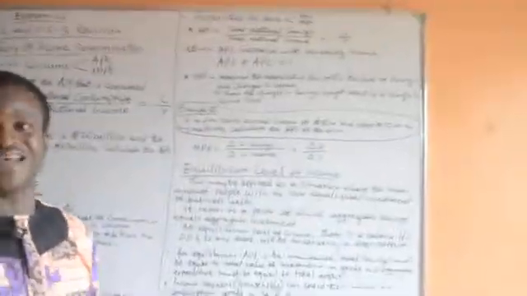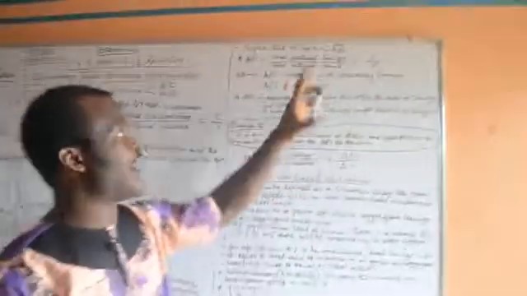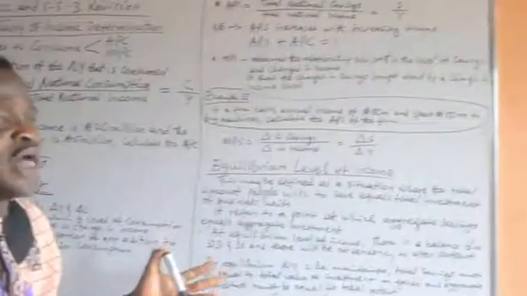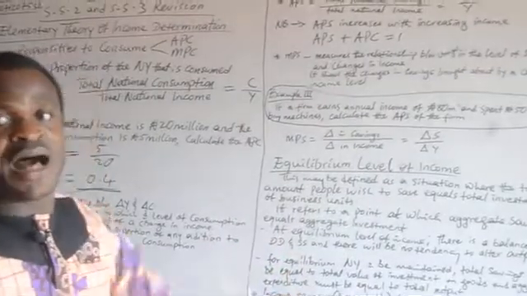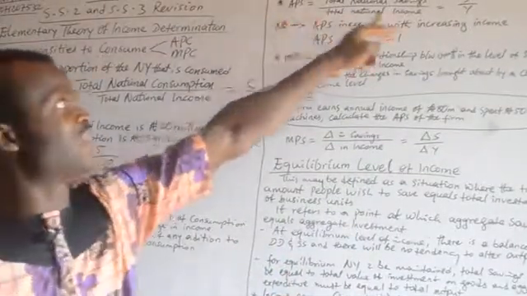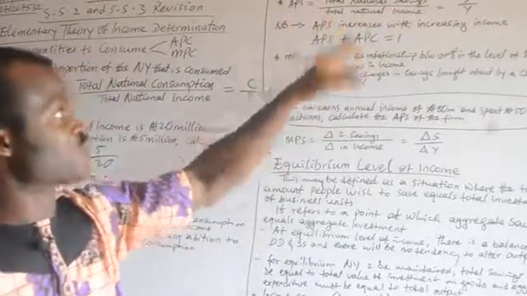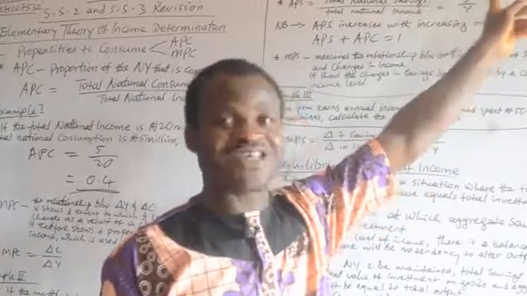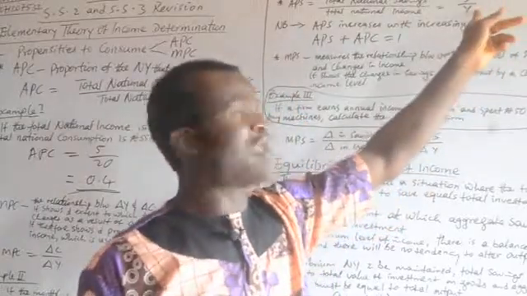Propensity to save, the tendency to save. We can also see it in two aspects: average propensity to save and marginal propensity to save. The average propensity to save, we can subject it to mathematical analysis. It is simply total national savings over total national income, which means S over Y, where S represents total national savings and Y represents total national income.